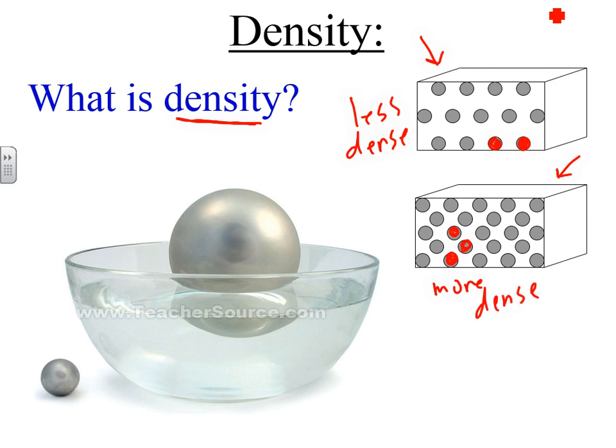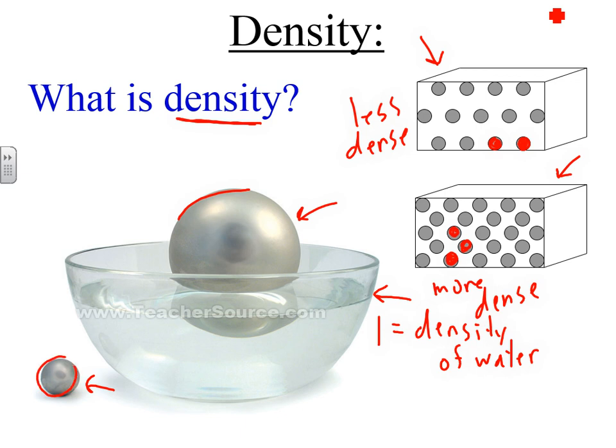Now oftentimes, the way you can check if something is more dense or less dense is in reference to water. Water has a density of 1. Anything with a density less than 1 will float, like this sphere. Anything with a density more than 1 will sink, so this one would actually sink. Now both of these are actually made of the same material. These are both steel spheres. This steel sphere is solid, so there's no air on the inside, but this steel is actually hollow. There's actually air on the inside. So what they've done is they've spaced out the metal so far that its density dropped to less than 1, and it's able to float.